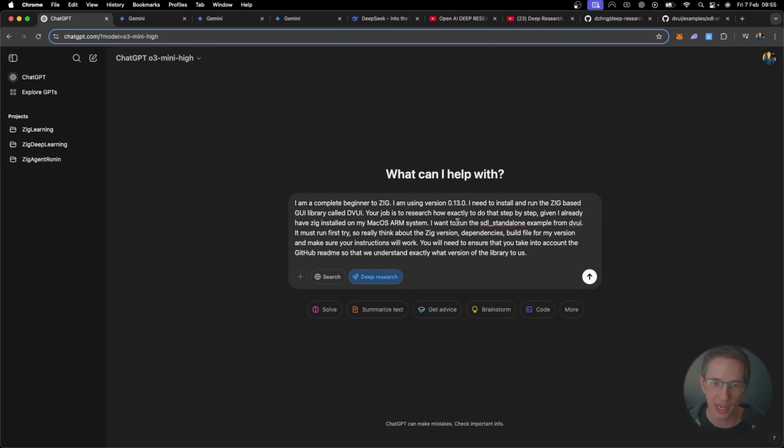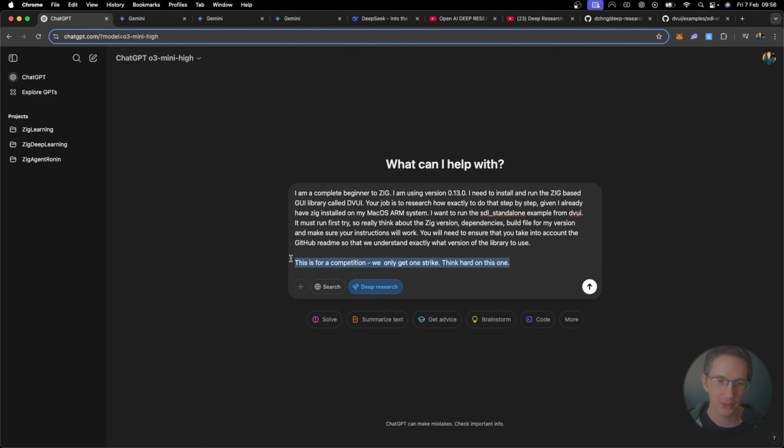Your job is to research how exactly to do that step by step, given I already have Zig installed on my macOS ARM system. I want to run the SDL standalone example from dvui. It must run first try, so really think about the Zig version dependencies build file for my version and make sure your instructions will work. You will need to ensure that you take into account the GitHub README so that we understand exactly what version of the library to use. Let's just add this here. This is for a competition. We only get one strike. Think hard on this one.